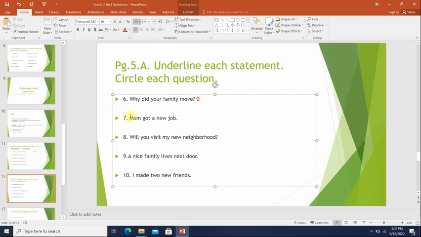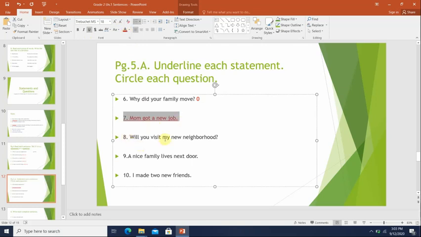Okay. Number 7. Mom got a new job. So the sentence is telling us that mom got a new job. I will underline it because it's a statement.